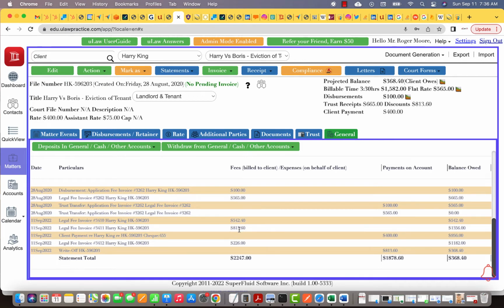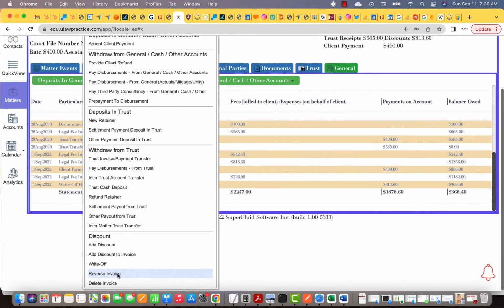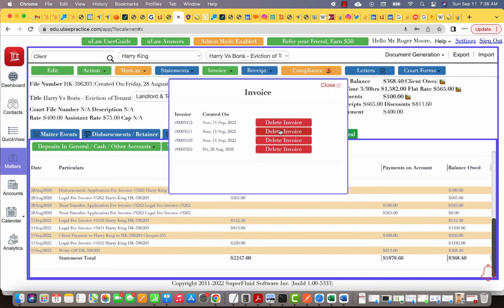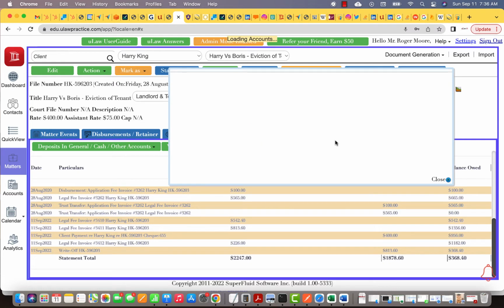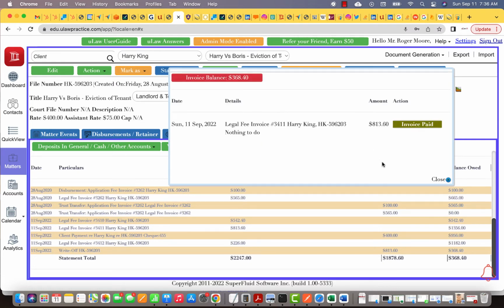Now let's look at the third invoice, which is $813.16. You decided that the client is never going to pay such a high invoice, and you completely wrote it off. Now, if you try and delete that invoice, what uLaw is going to tell you is, hey, that invoice is also paid off, because a write-off is like a payoff. Basically, you raised an invoice and then you said, hey, the client owes you nothing, and you basically discounted off that entire invoice. So that's going to tell you that you cannot delete that either.